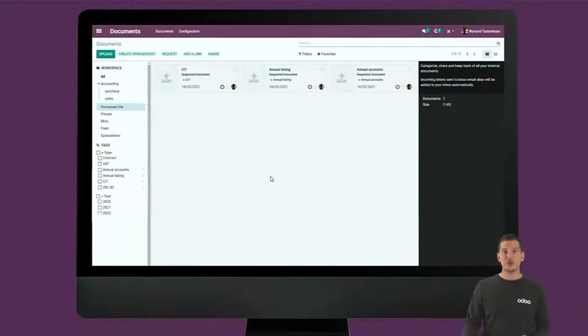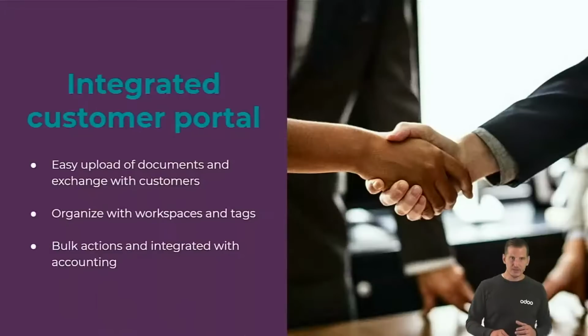We also saw our document application that can be used in order to create placeholders, in order to request and to exchange easily documents with your end customer. And because it's fully integrated with Odoo, well, it's very easy to upload documents and to exchange with your customers. You can organize it in different workspaces with different tags. And because it's completely integrated with accounting as well, from the portal, you can perform bulk actions in order to send, for example, the vendor bills to the accounting, but also all of your other documents.